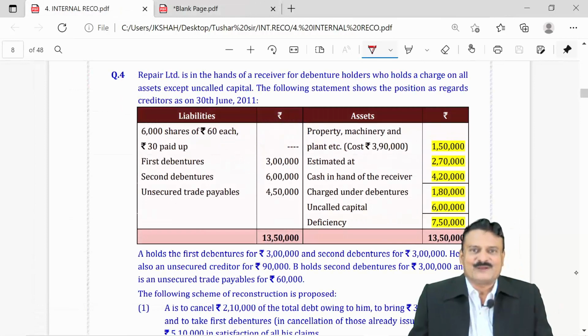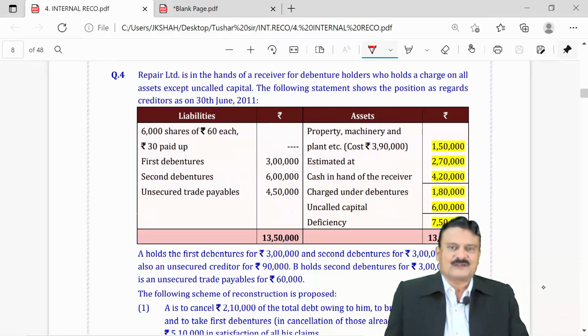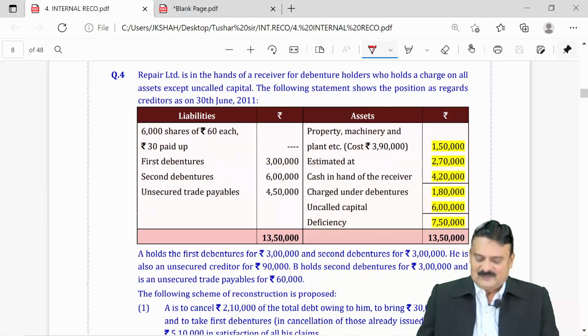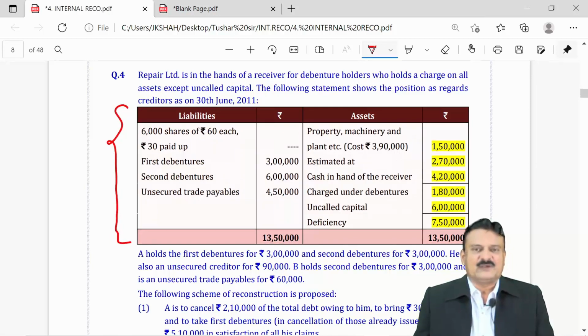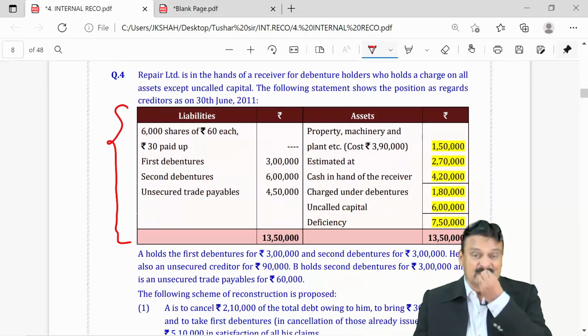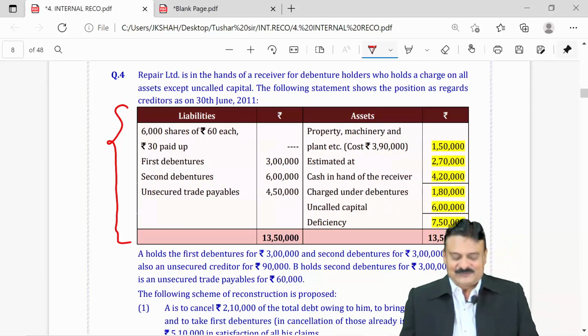We discuss one more variety. See, all internal reconstruction, whatever are typical things, I am trying to discuss with you people, so you have a very clear vision that yes, these can be typical items that can be asked. Question number 4 of our textbook, Repair Limited. The question is giving you a kind of statement of the receiver. This is not the balance sheet. Intentionally the question is drafted in such a way that the heading is liability and asset and all that. But when you go into the heads itself, you will realize that this is not a balance sheet.